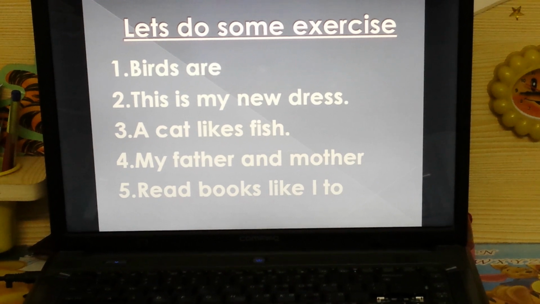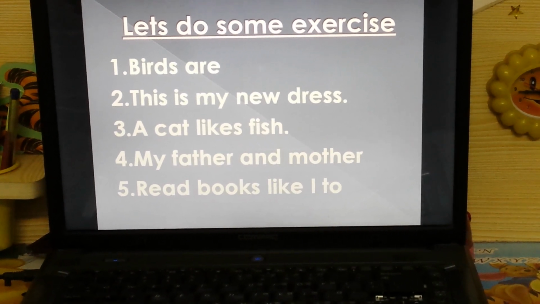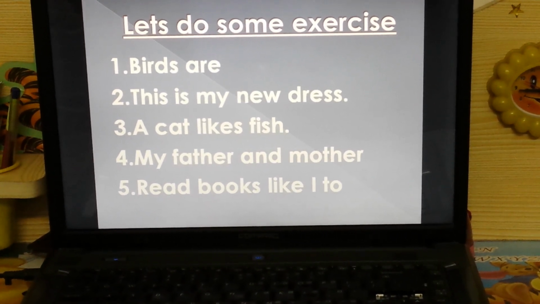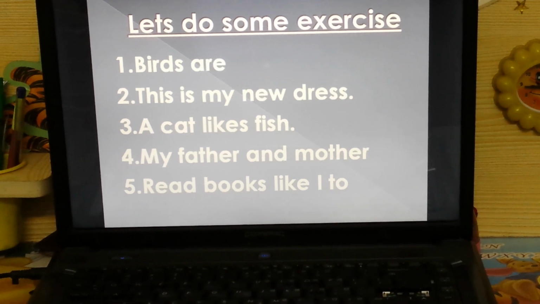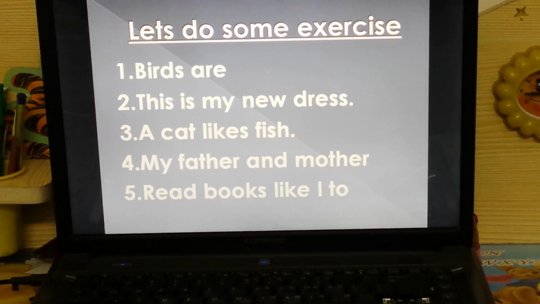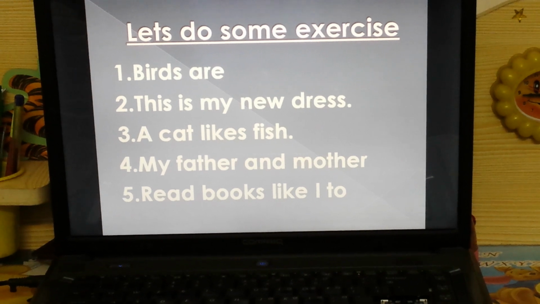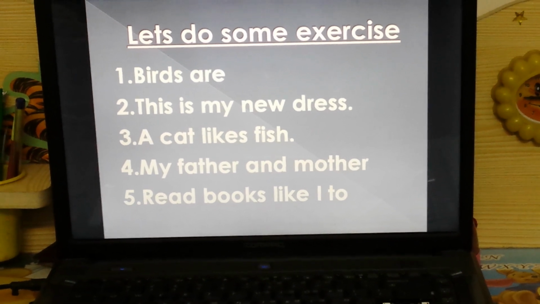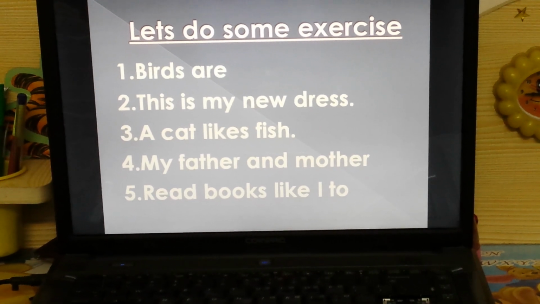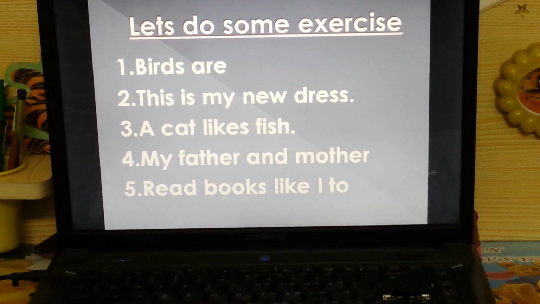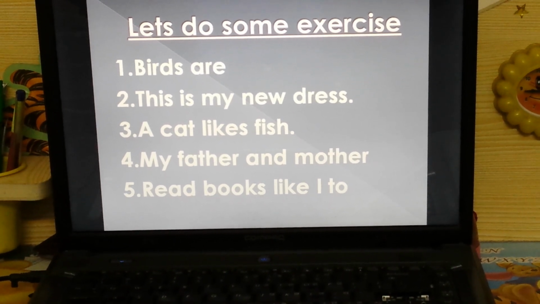This is my new dress. Is this a sentence? Yes. Why is it a sentence? Because it is giving you a proper meaning, and at the same time it has a subject and a predicate. Can you tell what the subject is in this sentence?